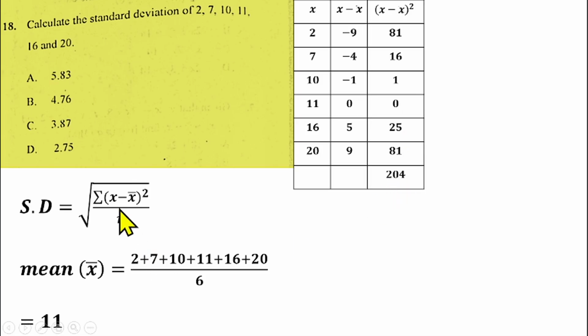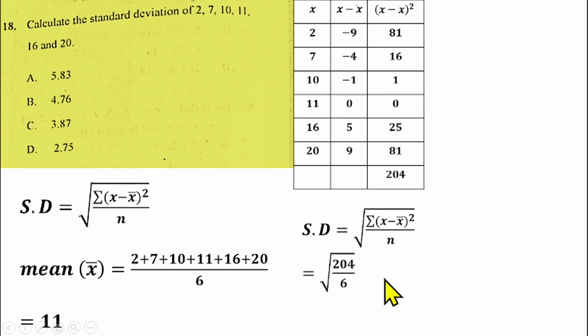After getting that, you need to return it back into this formula. So I'll be having square root of 204 divided by 6. And if you simplify that with your calculator, that gives us 5.83. That makes option A the right answer for question number 18.